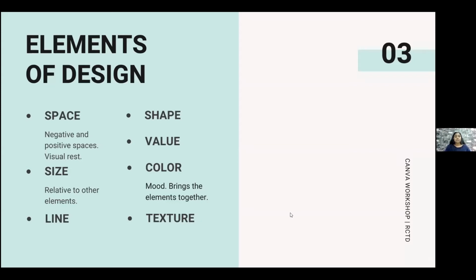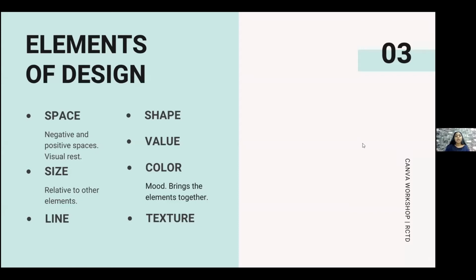Okay. Size here means that a size of a particular element with respect to other elements in a graphic. So, for example, if I have a heading and I have the content or the body of the text, to draw my attention first to the heading, I will just increase the font size of the heading, so that first, when anyone is viewing the graphic, they look at the heading and then they go to the content or the body of the text.